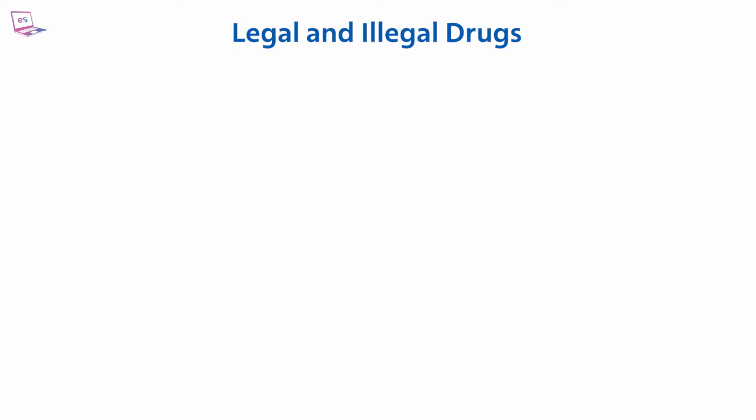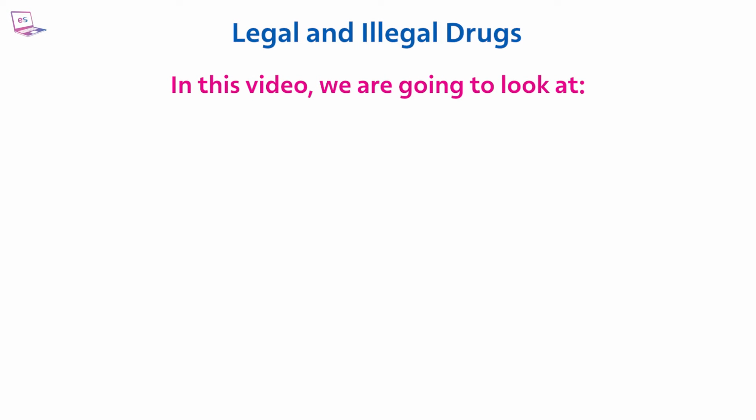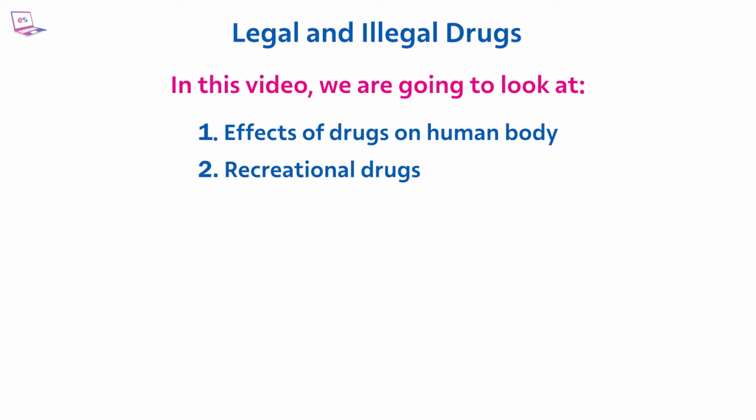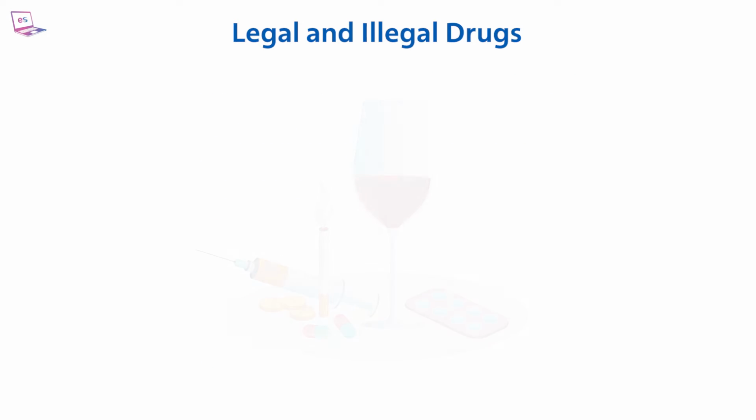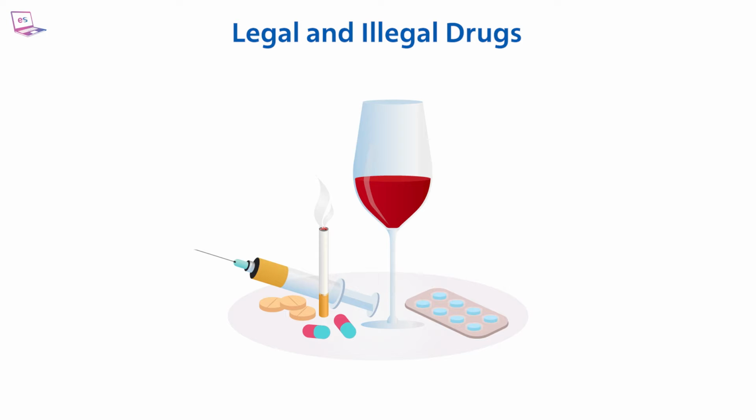Legal and illegal drugs. In this video, we are going to look at the effects of drugs on the human body: recreational drugs, solvents, alcohols, depressants, stimulants, hallucinogens. A drug is a chemical substance that affects the normal function of a living organism when it enters the body.